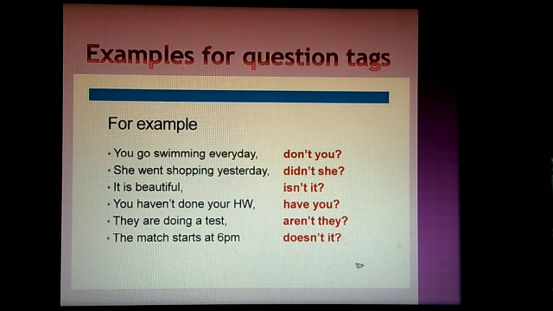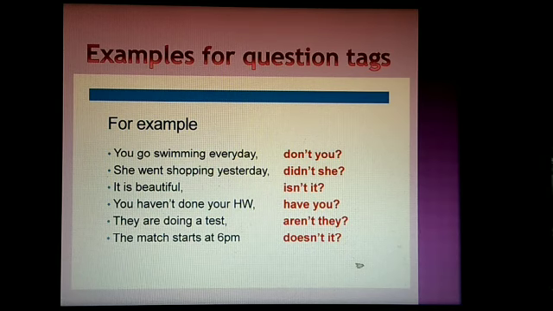She went shopping yesterday. Went is past tense. So, do in past tense is did. So, didn't she. It is beautiful. It's a be verb. So, very easy, isn't it? You haven't done your homework. Have you? They are doing a test. Aren't they? The match starts at 6 p.m.